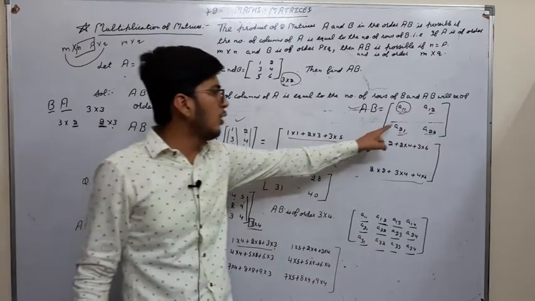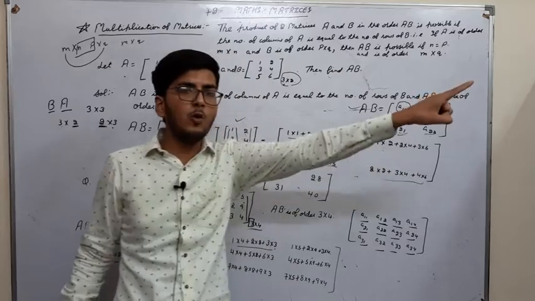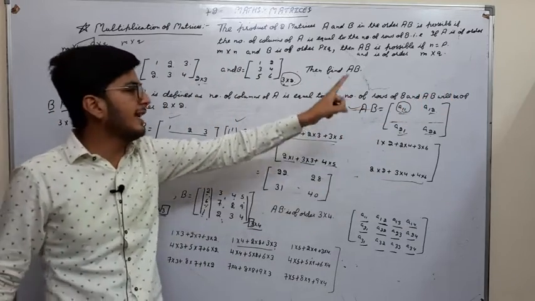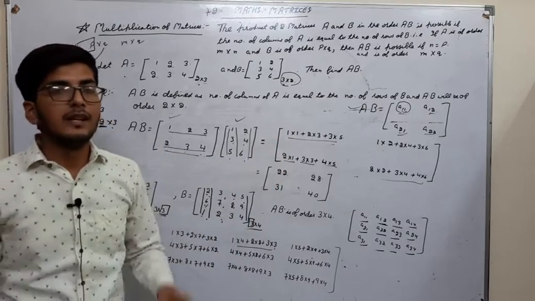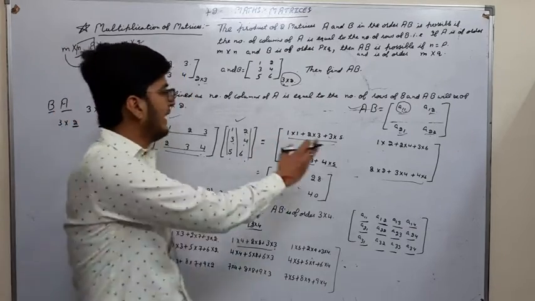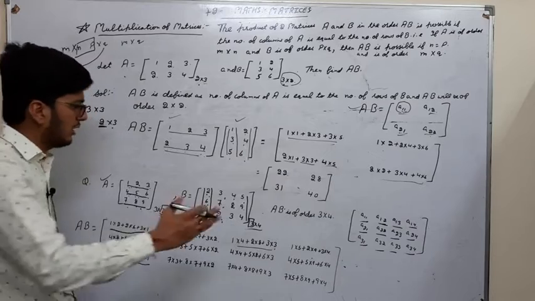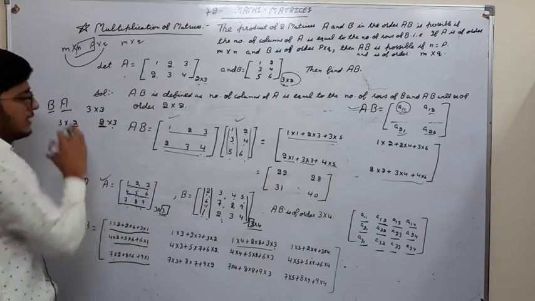3 cross 3 will be of the nature A11, A12, A13, A21, A22, A23, A31, A32 and A33. 9 elements will be there. Find by a similar procedure, you will get the matrix BA.